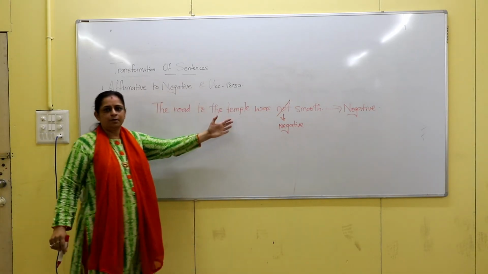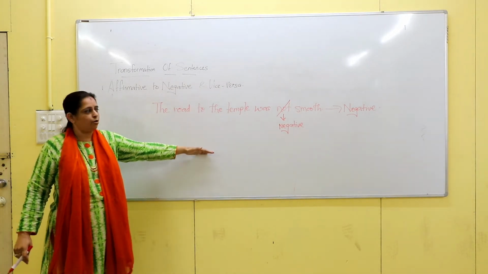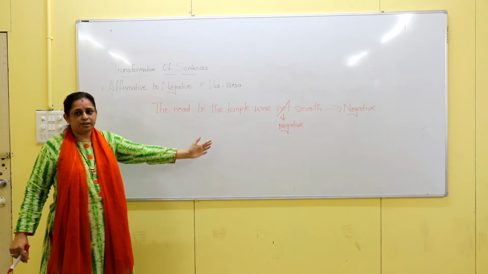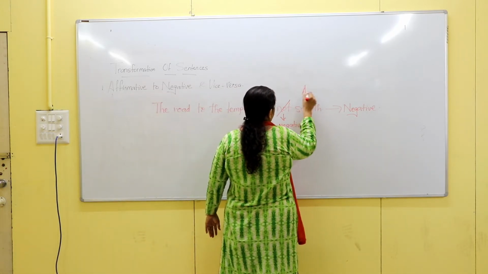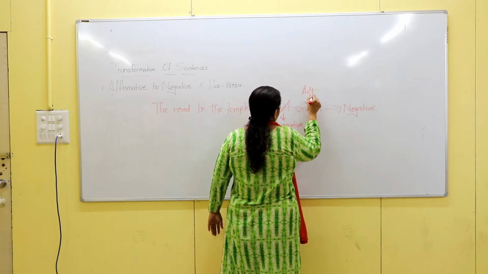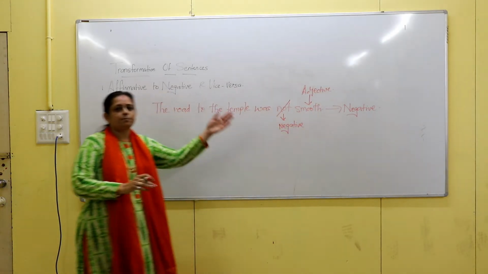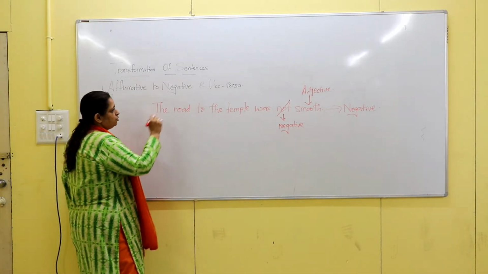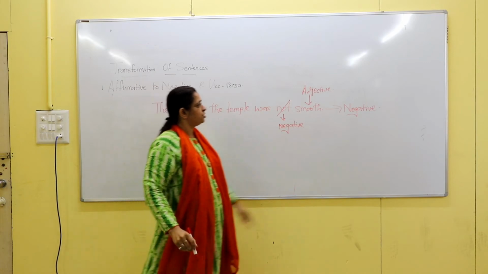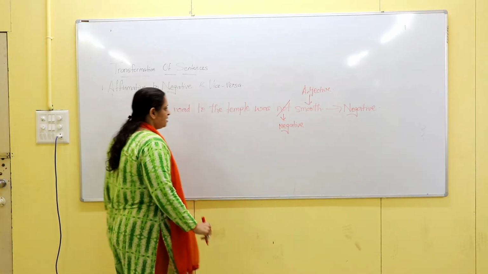Technically it has become an affirmative sentence, but grammatically again it is wrong. So again find out the adjective of the sentence. So smooth is said to be the adjective. Now here you have to use the opposite of smooth, then you will get your right answer. The road to the temple was, remove negative, opposite of smooth, that is rough.